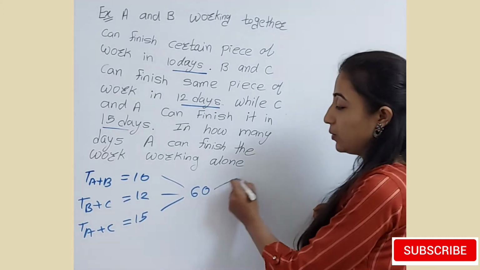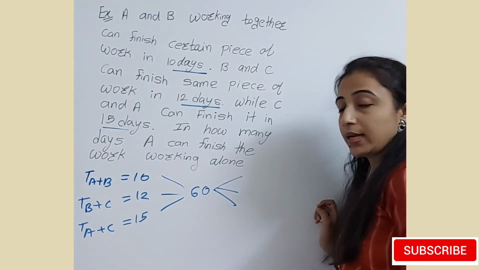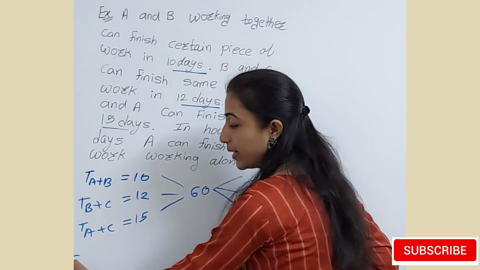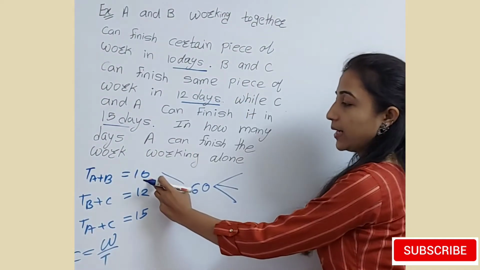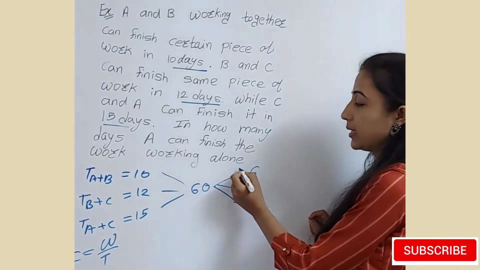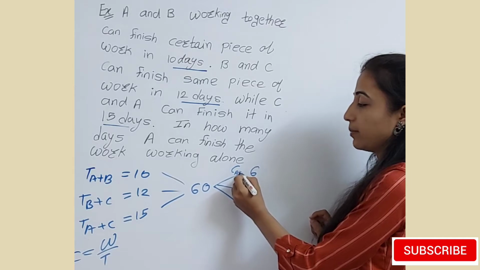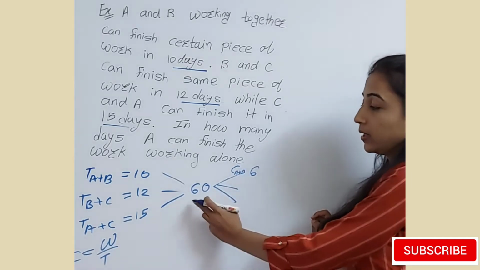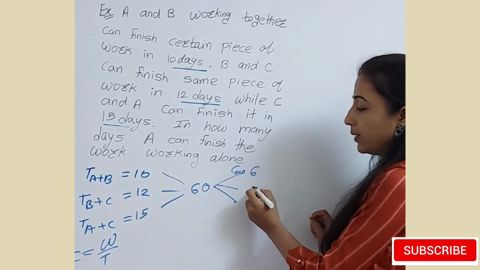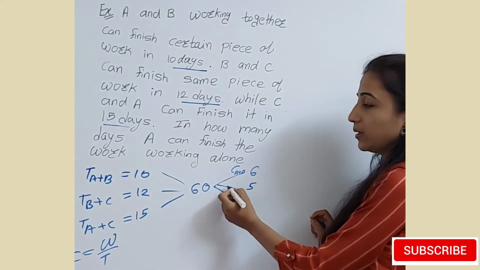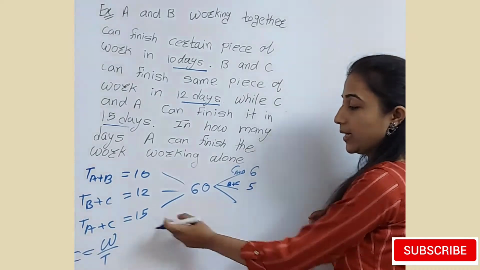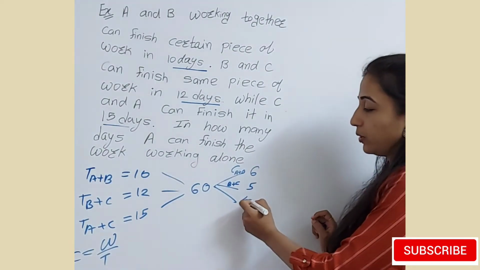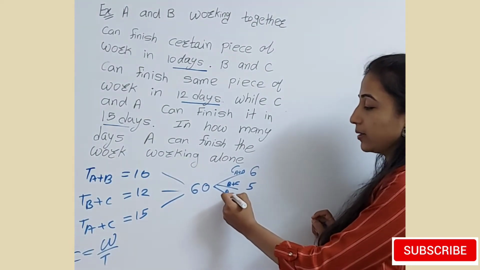Now we have to find their capacity, and we know that the formula for finding capacity is work upon time. 60 divided by 10 is 6, that is nothing but the capacity of A plus B. Then next, 60 divided by 12 is 5, that is the capacity of BC. Then next, 60 divided by 15 is 4, the capacity of AC.